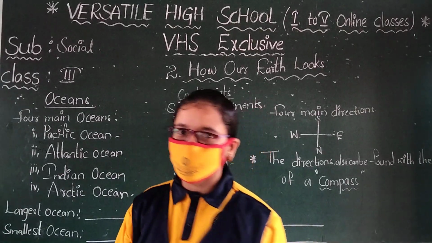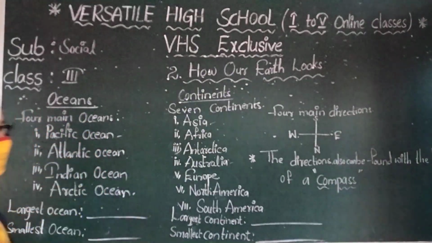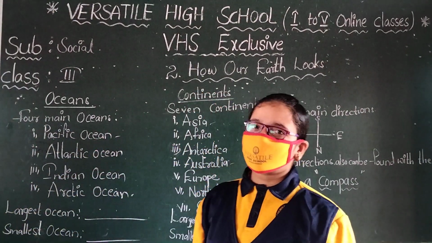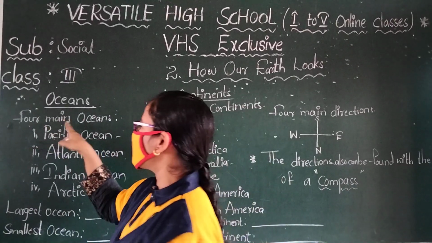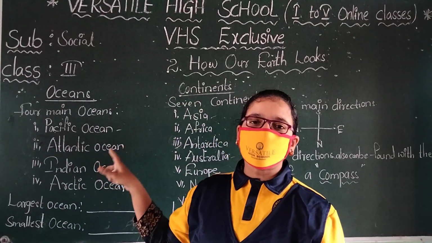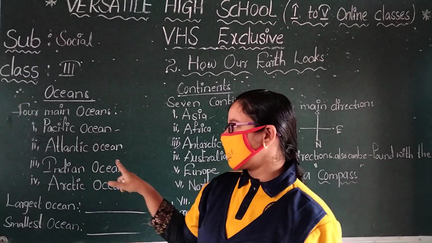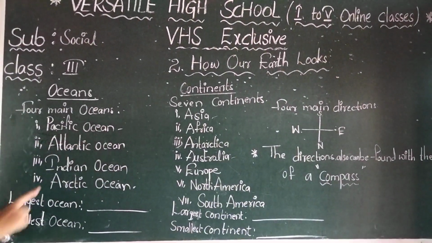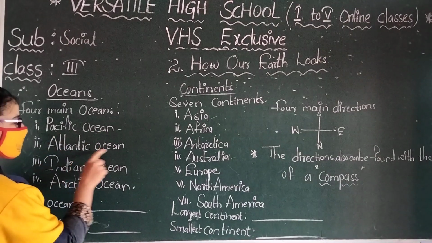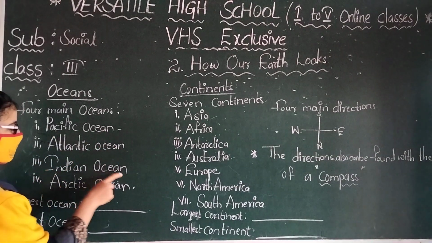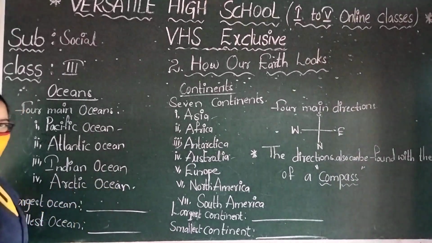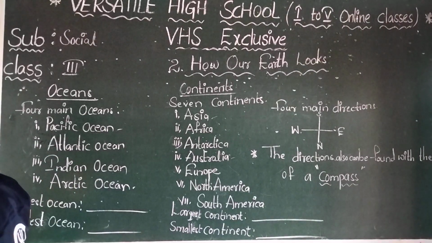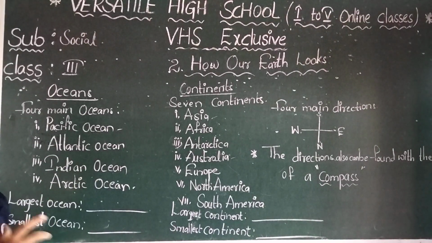Okay children, very large water bodies are called the oceans. How many oceans are there? 4 main oceans on the earth. The first one is the Pacific Ocean, then the Atlantic Ocean, Indian Ocean, Arctic Ocean. These are the 4 main oceans on the earth.